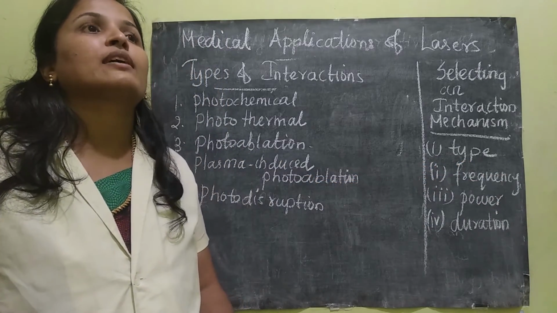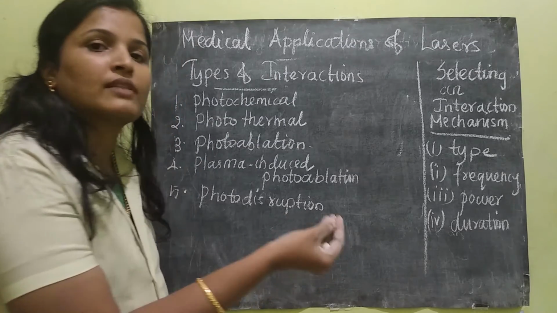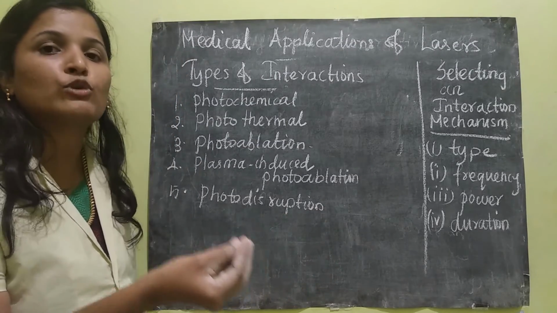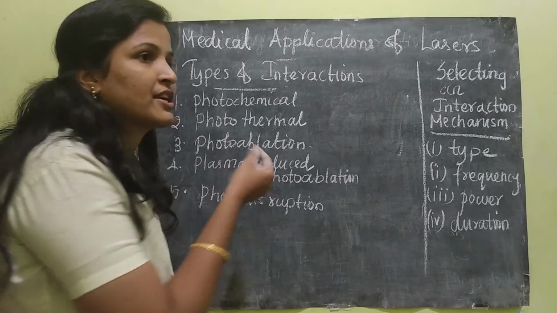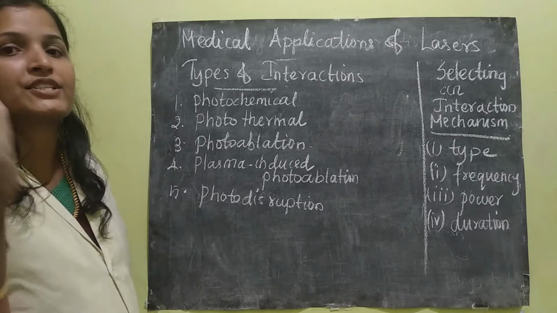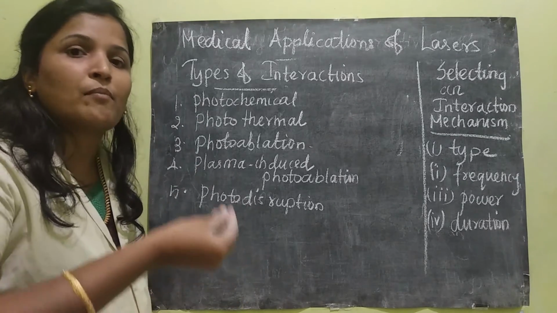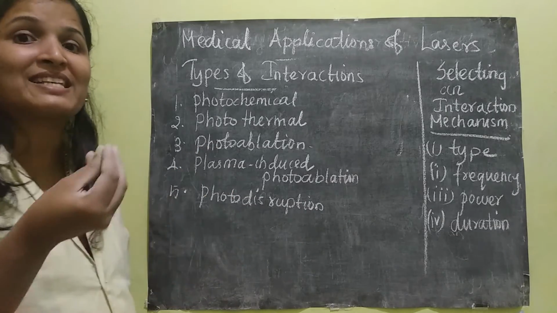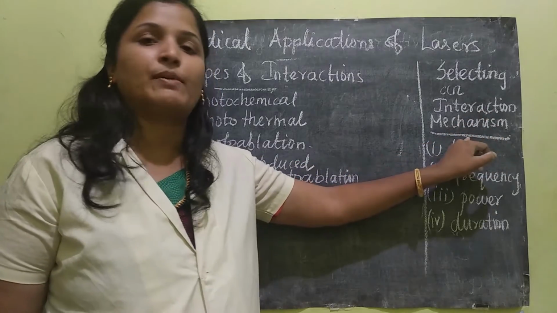For example, if a stone is removed, we use one type of laser. If in photoablation eyelid surgery the tissue is ejected, that tissue has another type of molecule. So based upon the type of molecule, the laser mechanism will vary.